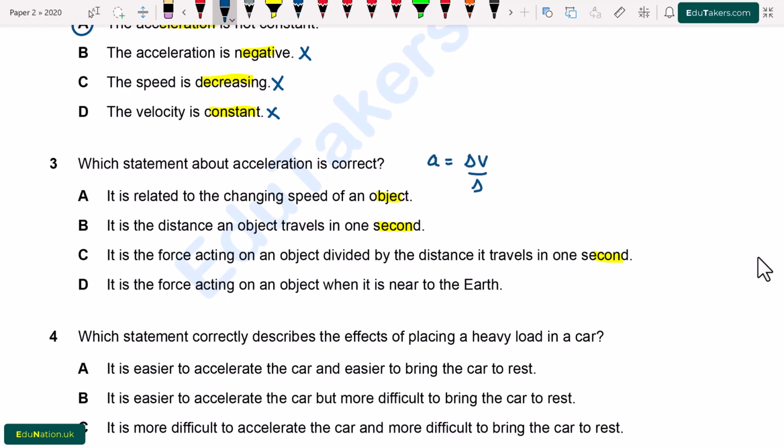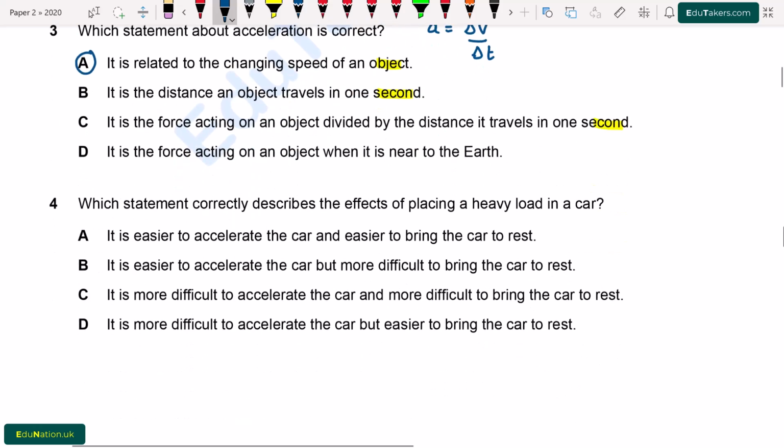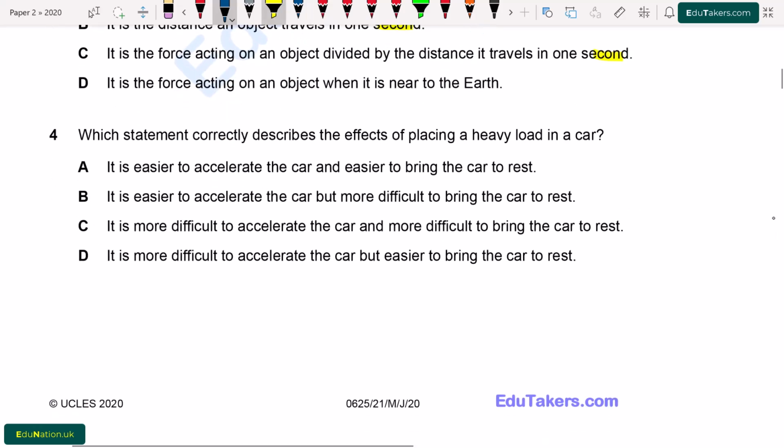So from here option A is correct because acceleration is equal to delta V over delta T. From the definition of acceleration, acceleration is related to the changing speed of the object. So MCQ A is correct.